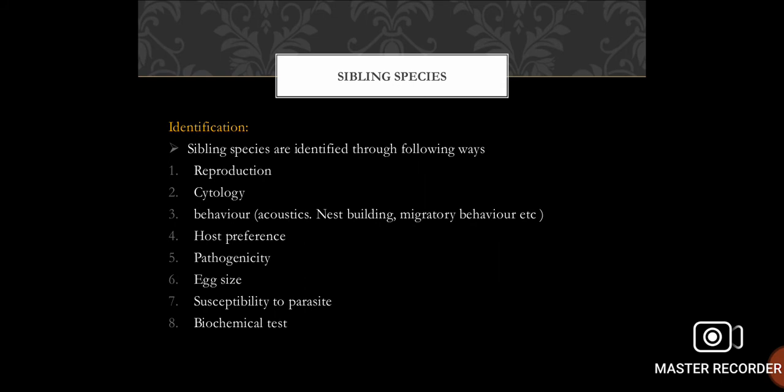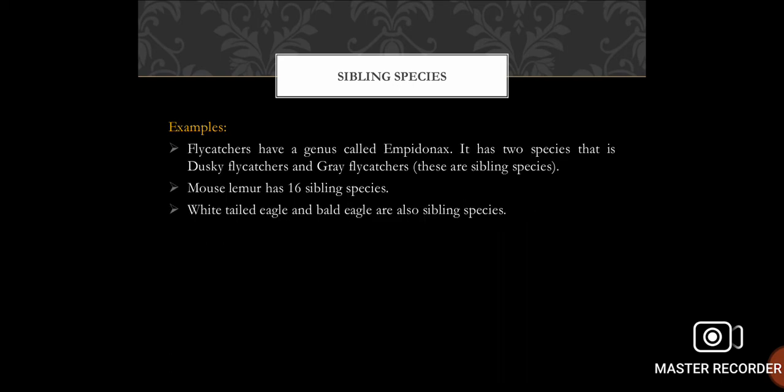Identification. Sibling species are identified through the following ways. 1. Reproduction. 2. Cytology. 3. Behavior. 4. Host preference. 5. Pathogenicity. 6. Egg size. 7. Susceptibility to parasite. 8. Biochemical test.